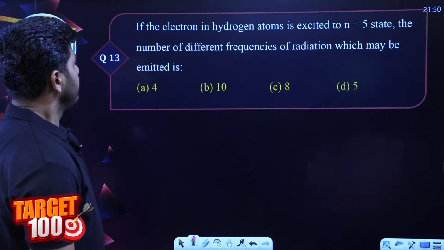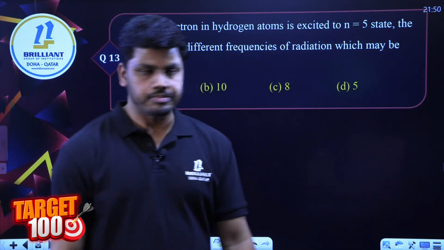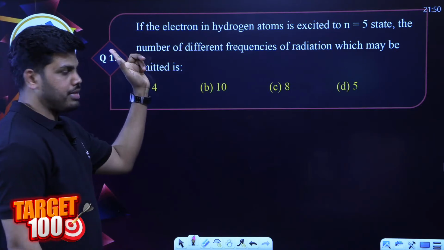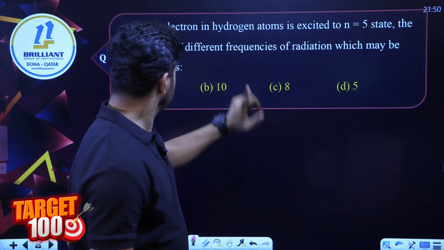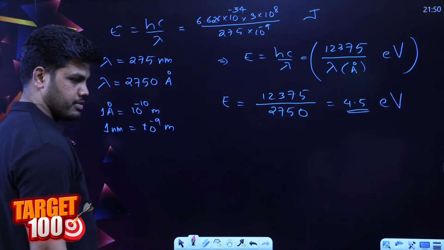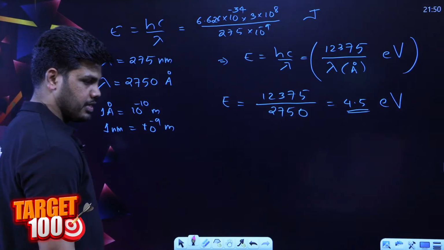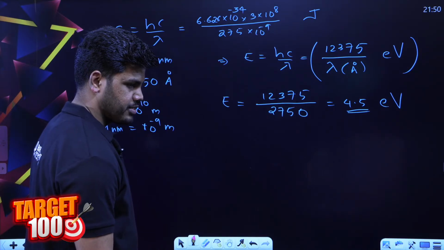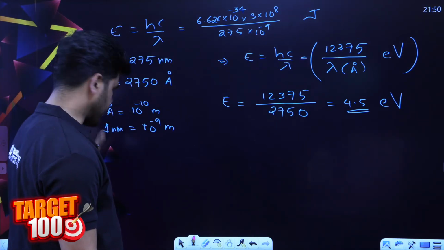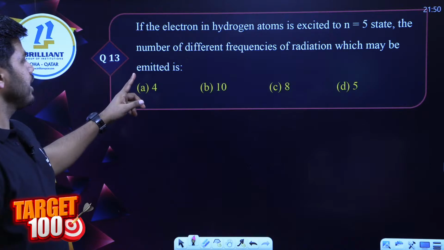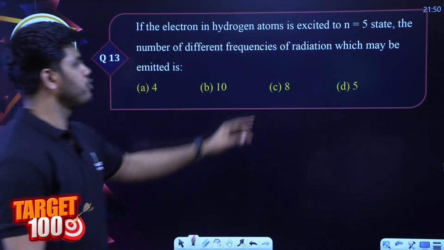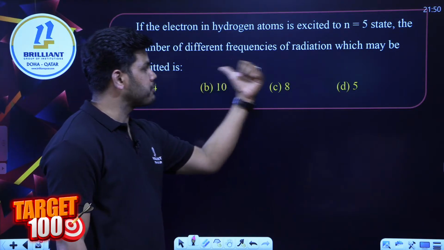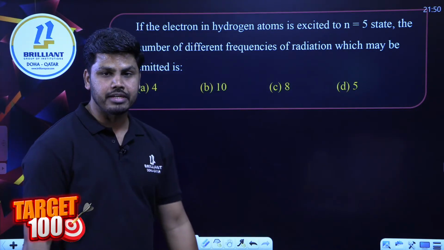Question number 13. If the electron in hydrogen atom is excited to n is equal to 5, the number of different frequencies of radiation which may be emitted is.